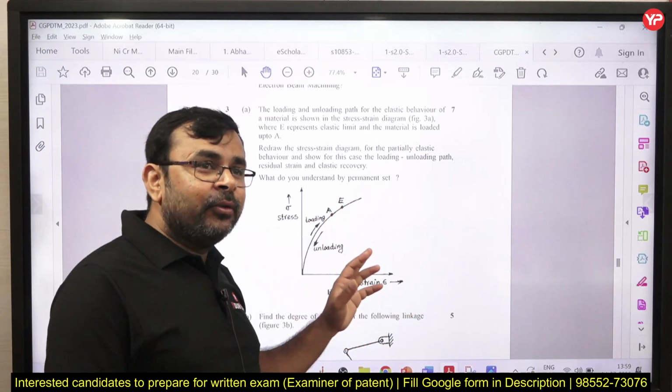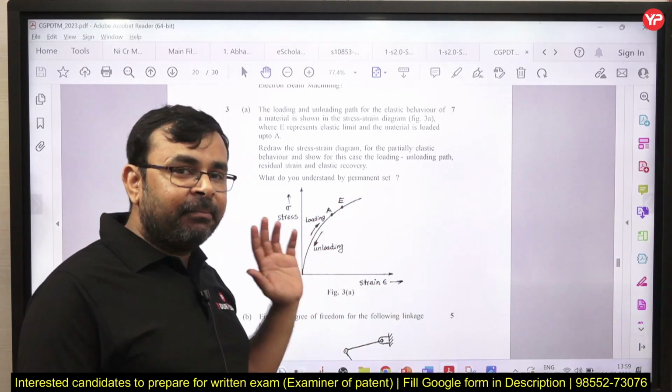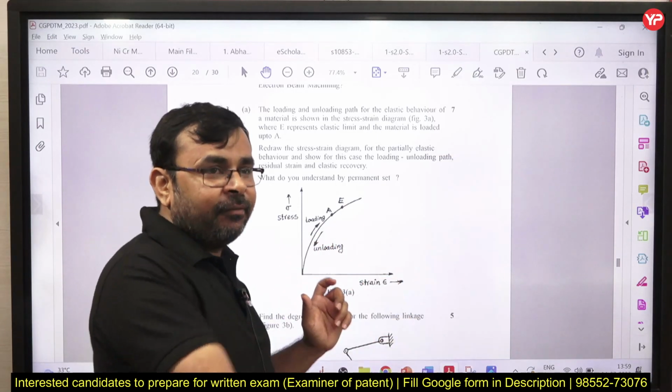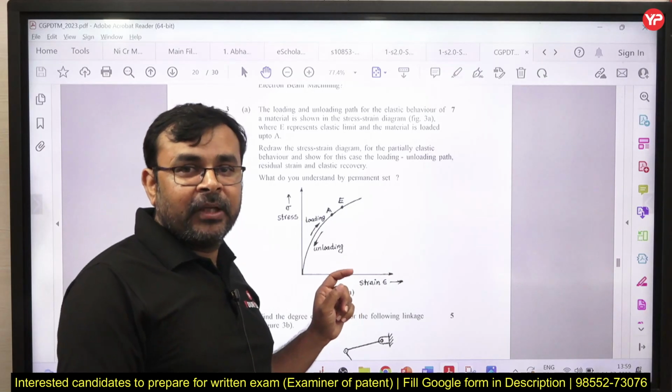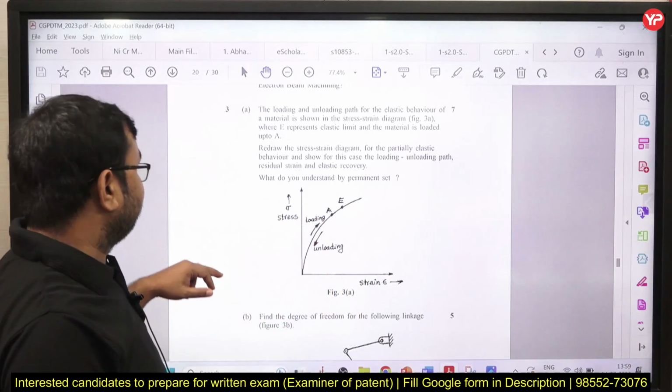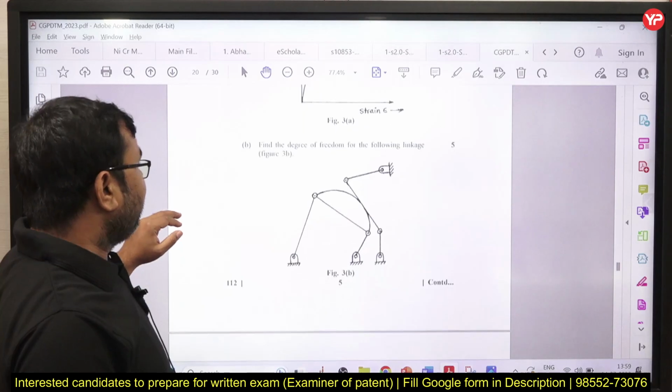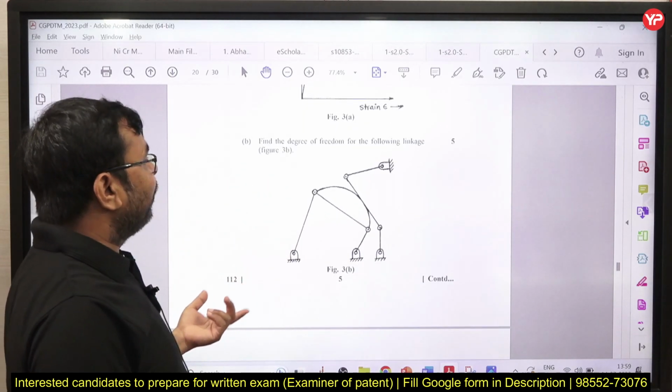So you need to know how the material behaves after a little plastic deformation. I already discussed this many times in my lectures, and they directly asked it in previous exams. And next you can see here: find out the degree of freedom.